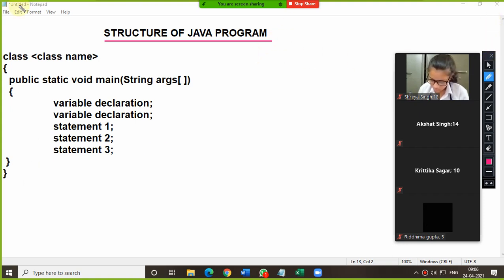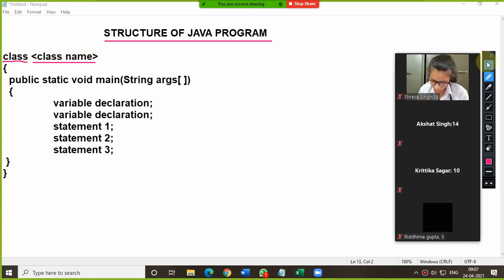Okay, now see. So as you know, Java is a pure object-oriented programming language, right? So that means in each and every program, the program has to start with the class keyword. If you are not starting from this class, you are going to face problem. So each and every program has to start with class keyword. After that, we are supposed to put the class name.